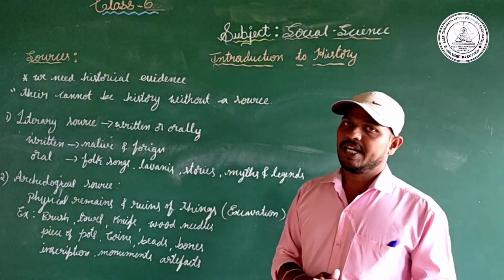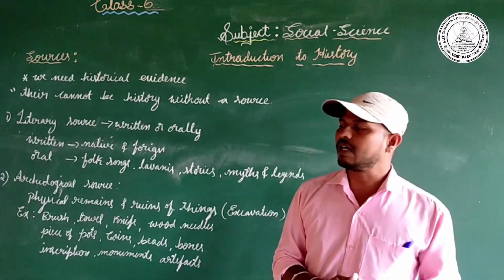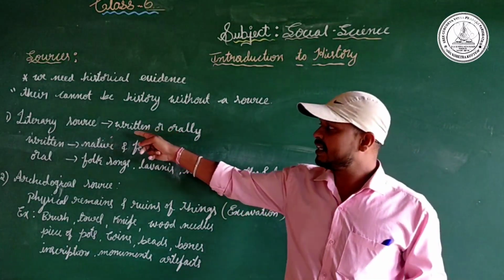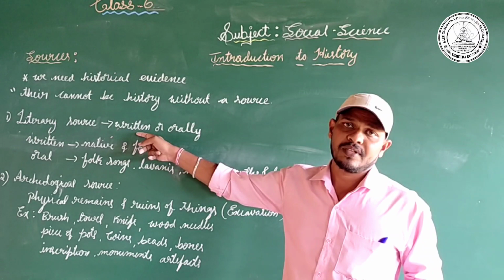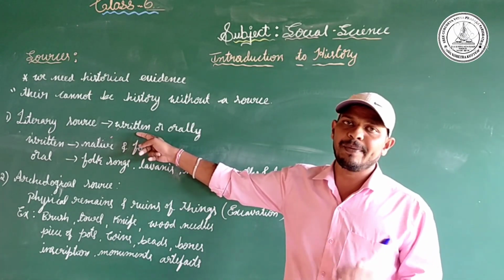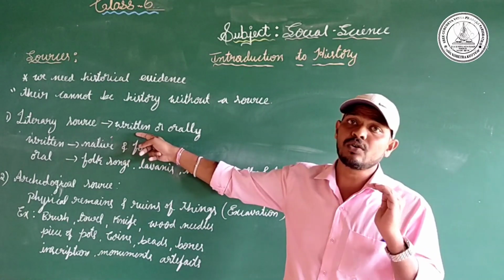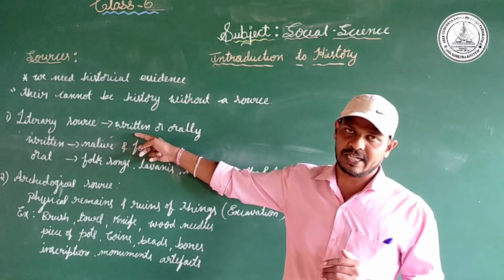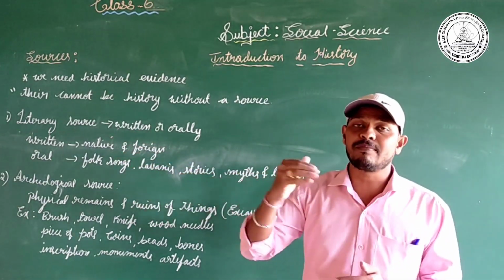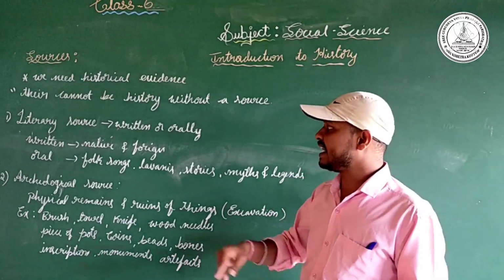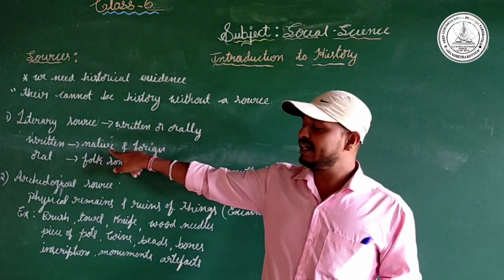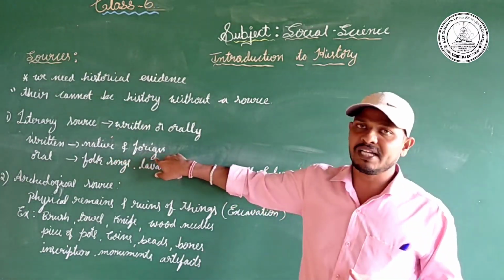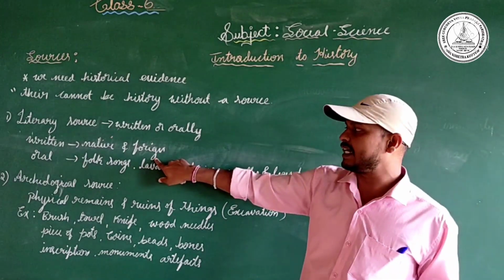Literary source is classified into two important ways. The first one we call written literature, another one is oral literature. Written literature includes epics and books. These epics and books were written by authors, historical authors. These authorized books give the information about history. This written literature is made in two important ways: native literature and foreign literature. Native literature means native poets or native authors wrote these books, and foreign literature means foreign authors wrote these epics.